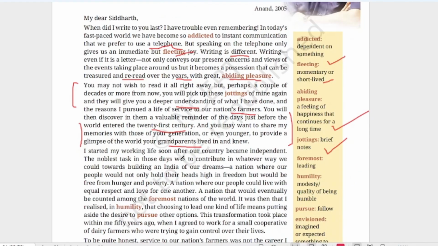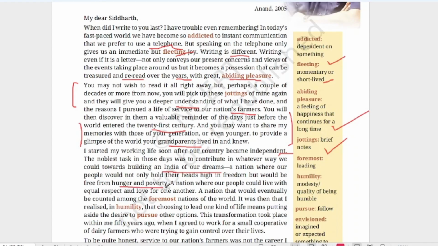I started my working life soon after our country became independent. So he started working soon after his country became independent. So when did our country India become independent? 15th August 1947. The noblest task in those days was to contribute in whatever way we could towards building an India of our dream. A nation where our people would not only hold their heads high in freedom, but would be free from hunger and poverty.